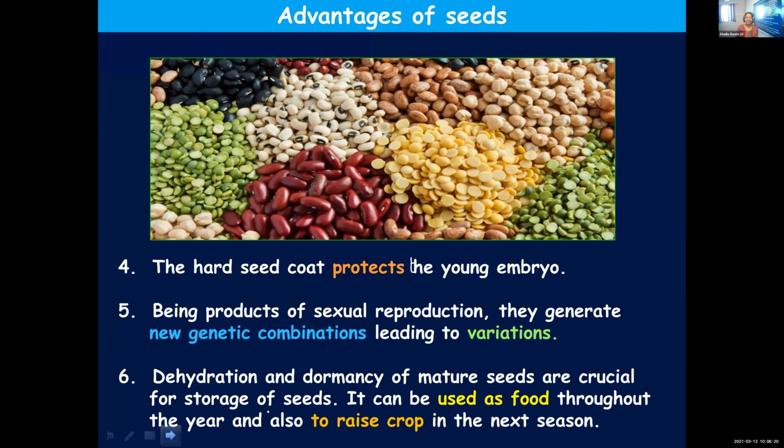Whenever you want to raise plants from them, you can provide appropriate conditions, so the embryo will come out of the dormant stage and start producing a seedling. Okay, so we discussed 6 advantages of seeds. We'll check it once again.